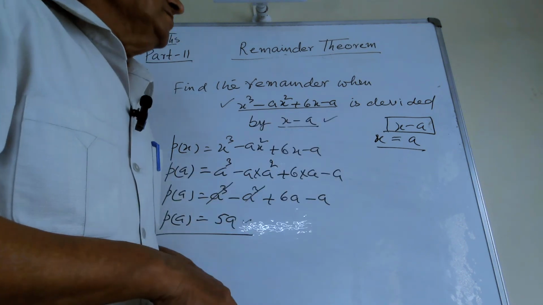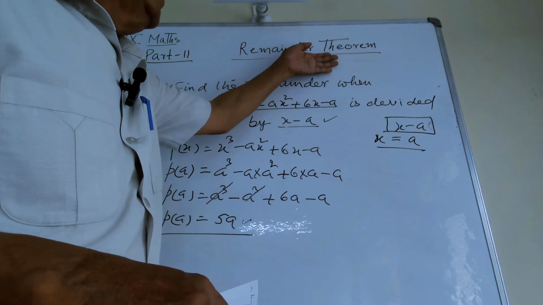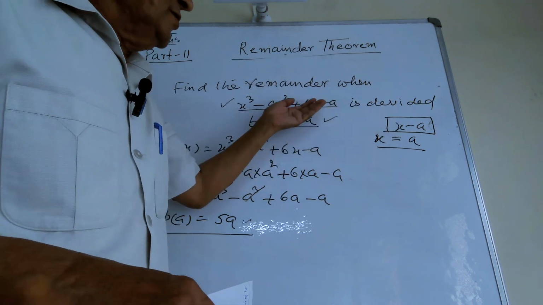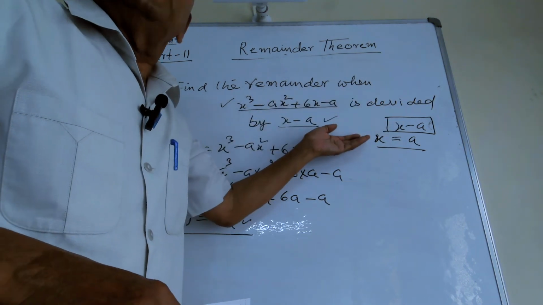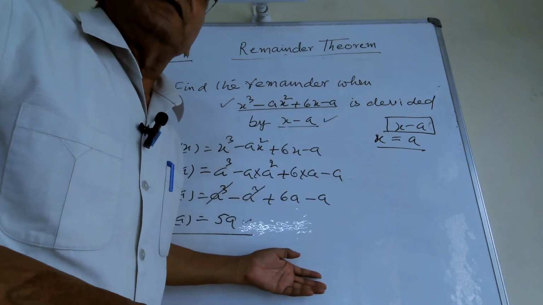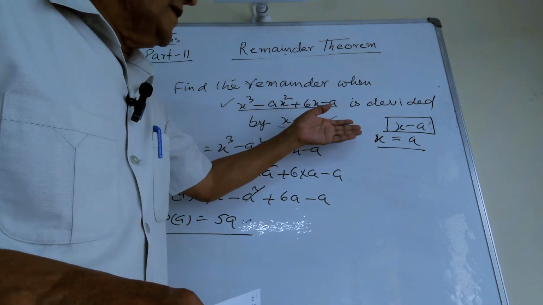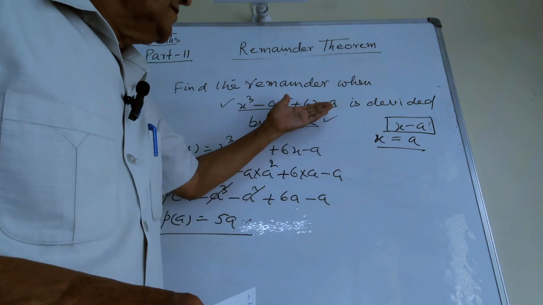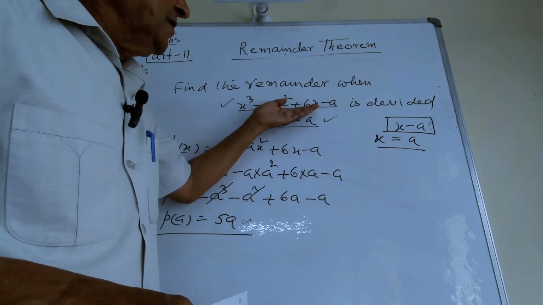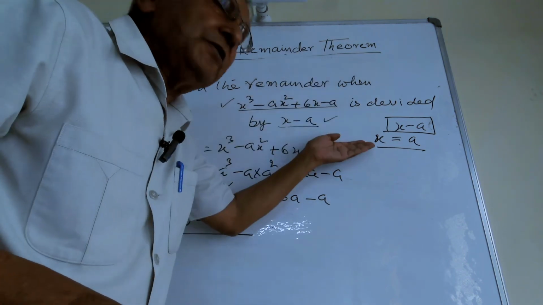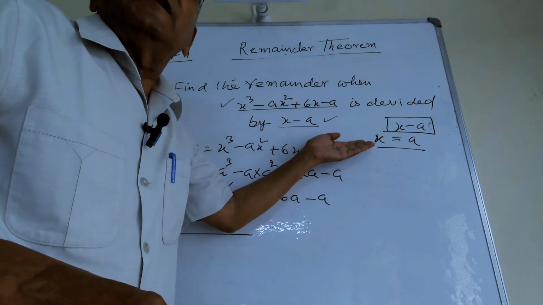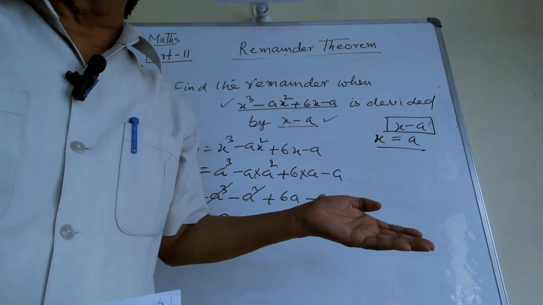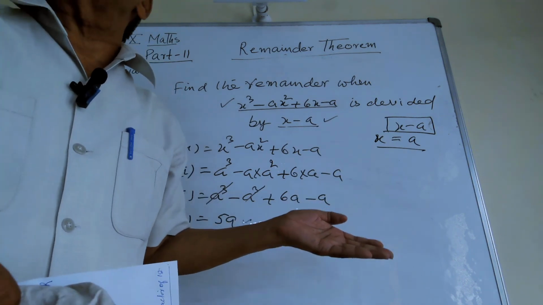It can be checked by the remainder theorem. When dividend and divisor are given, divide the dividend by divisor, find out the remainder by long division method, then again find out the remainder by the remainder theorem method, and check whether these two answers are same or not. If both are same, it means your answer is correct.